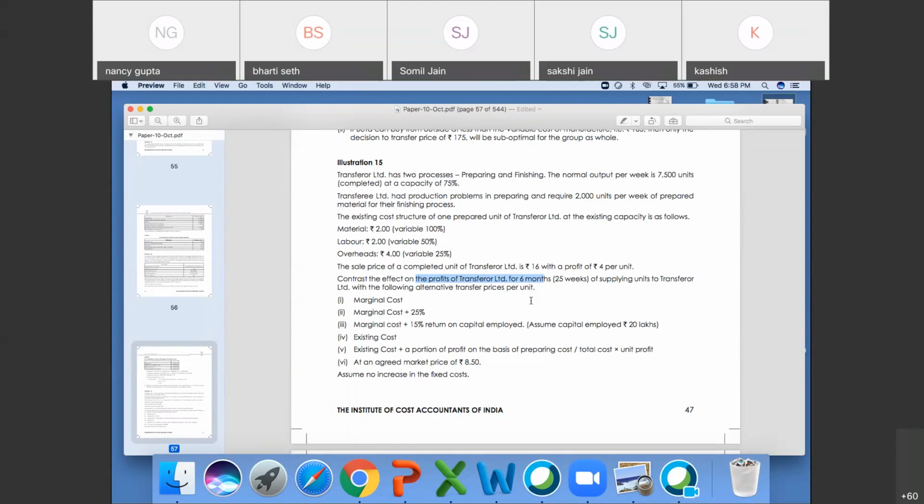How much did it come? 50,000. Yeah. 20 lakh into 15%, that is 3, divided by into 6, divided by 12.